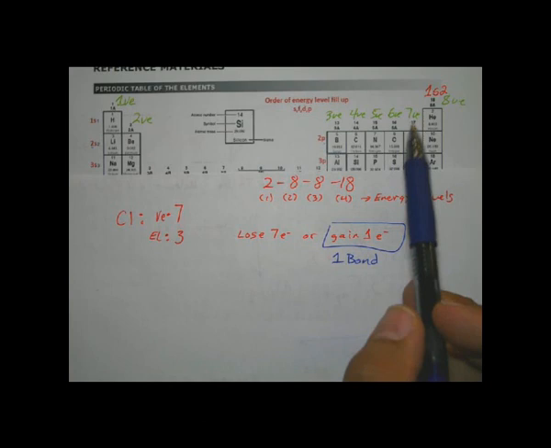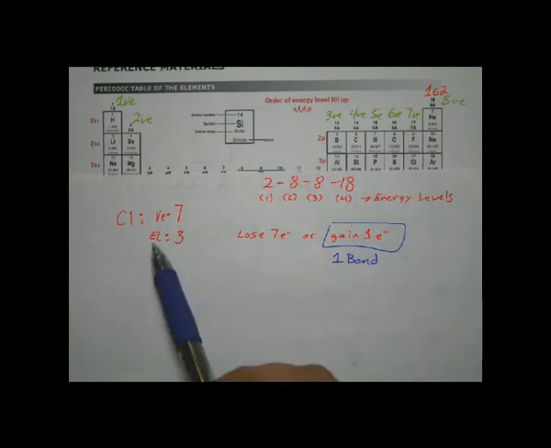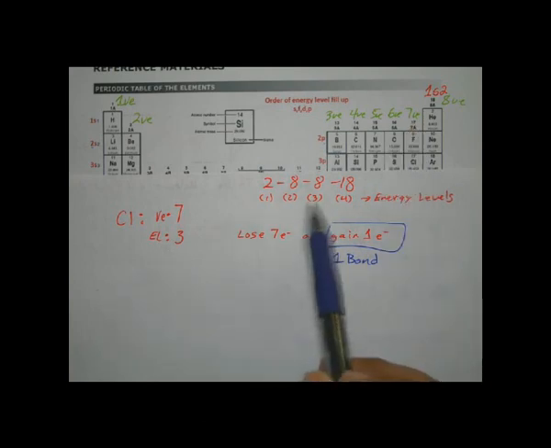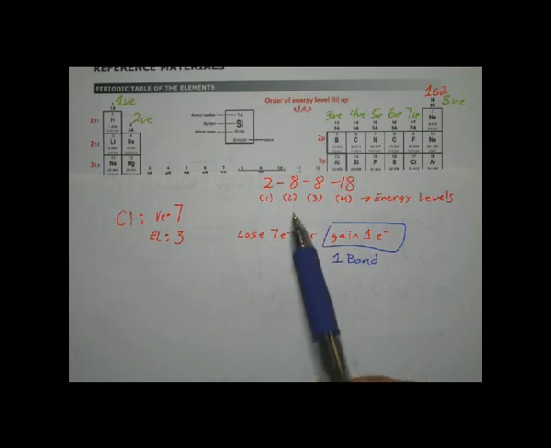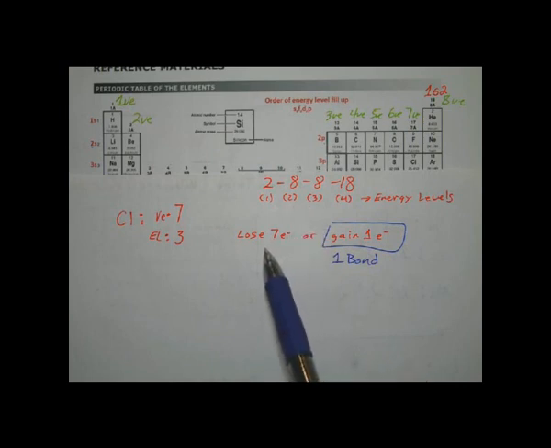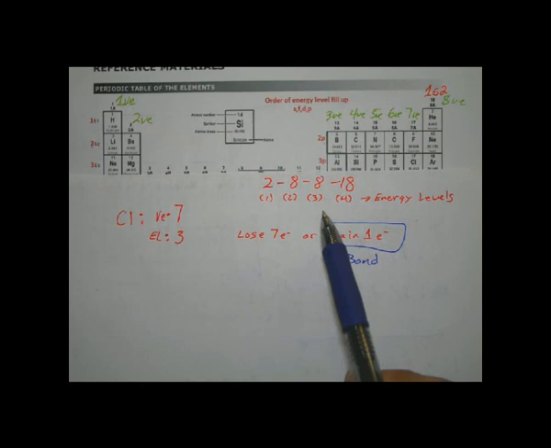Okay? So what you do first is you look at the valence electrons, and then you look at the energy level to see what's the max. And then you compare. Is it easier to lose what you have, or to gain to fill up? Does that make sense? And what you gain or lose will be the number of bonds you can make.